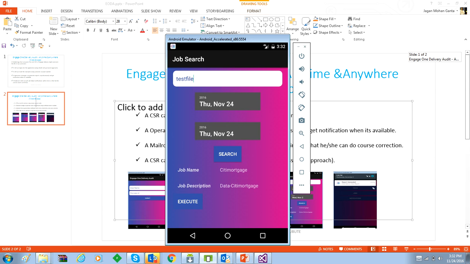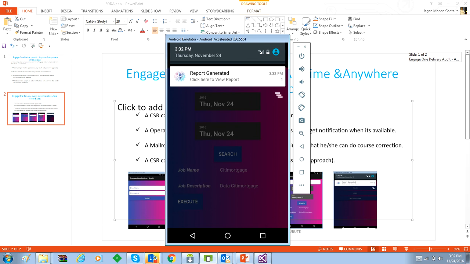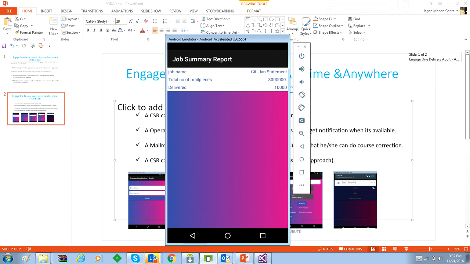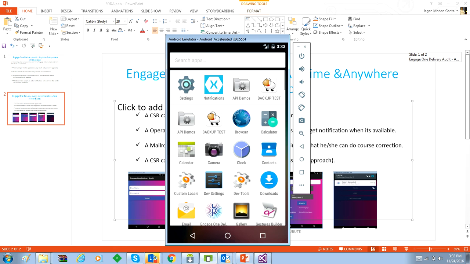Once the report is successfully executed, he will get a notification, and once the user clicks on that report, he will be shown all the information regarding that job. That's all we have for our mobile app.